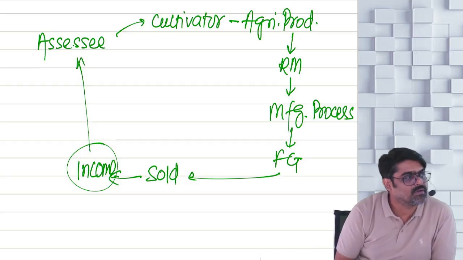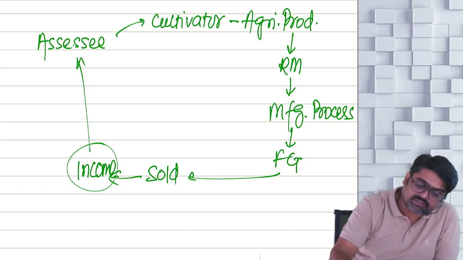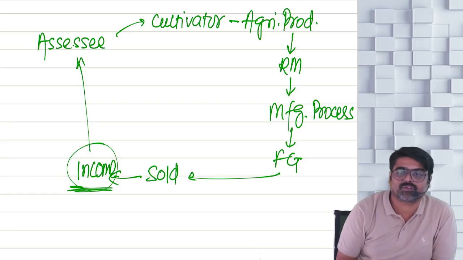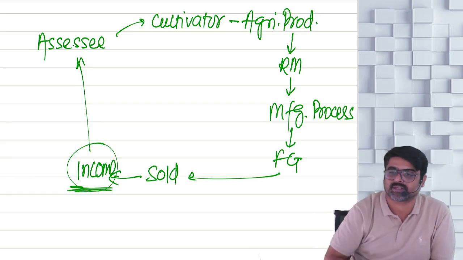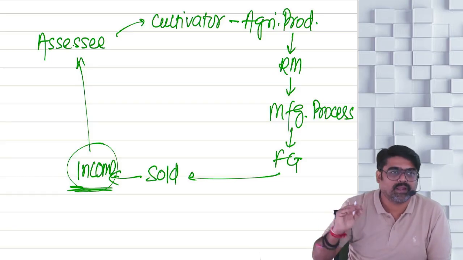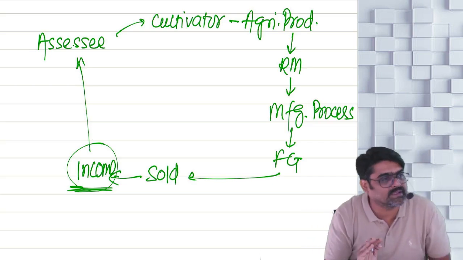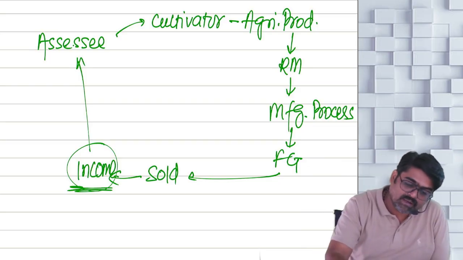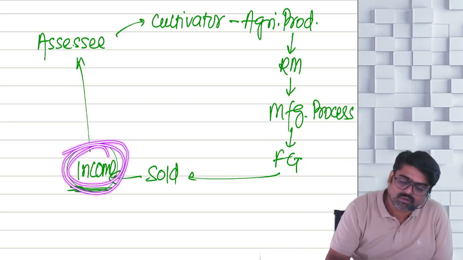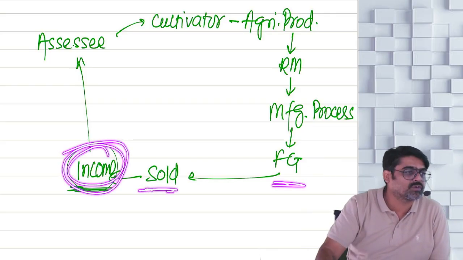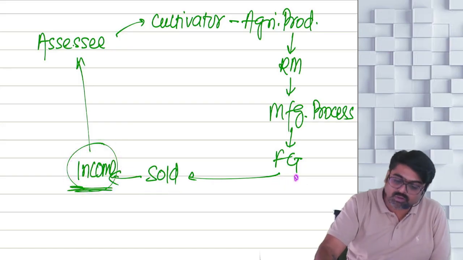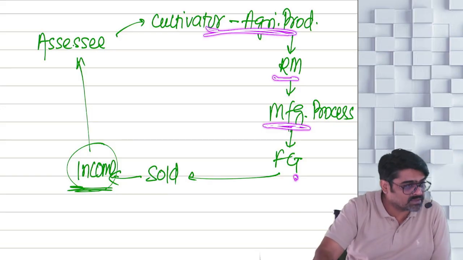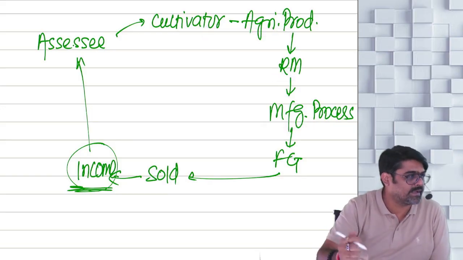Did you understand what is happening? The same assessee is earning only one income. But this one income is not earned by only manufacturing. If income is earned only from manufacturing, then it is a business income. This one income he is earning by selling the finished goods, but those finished goods he is manufacturing with a raw material which he himself is cultivating.